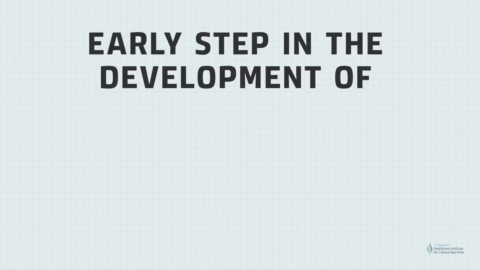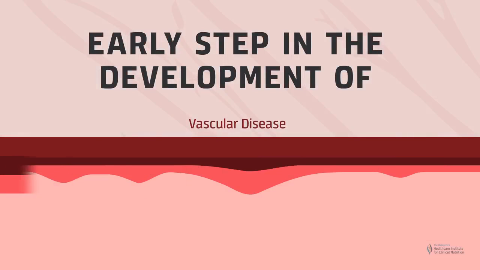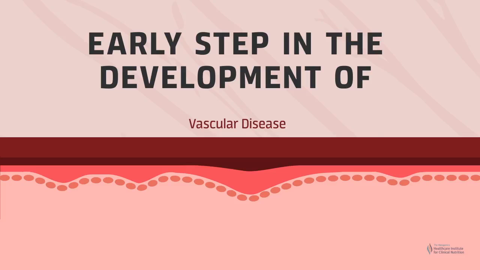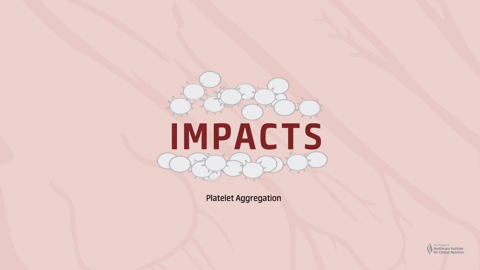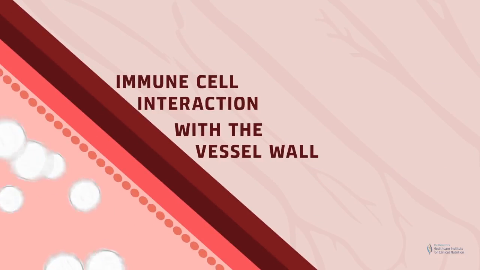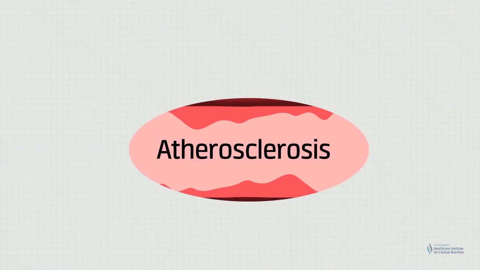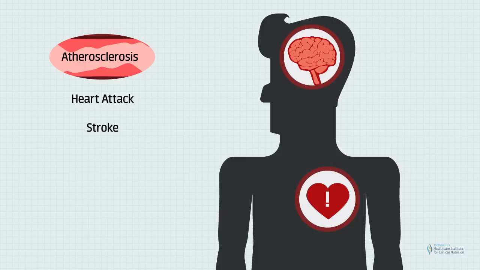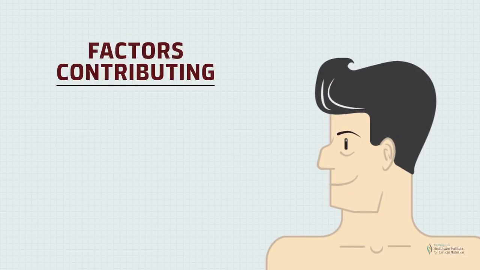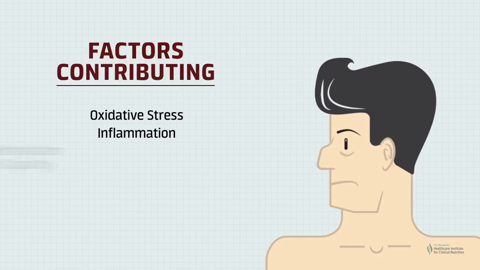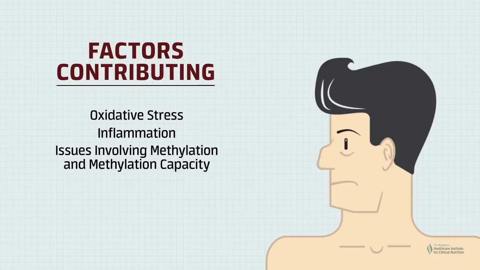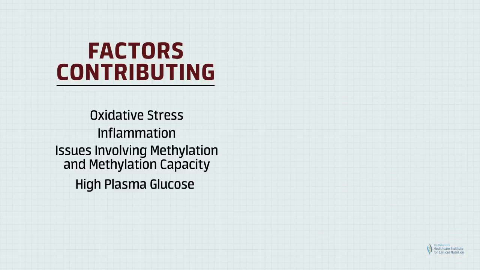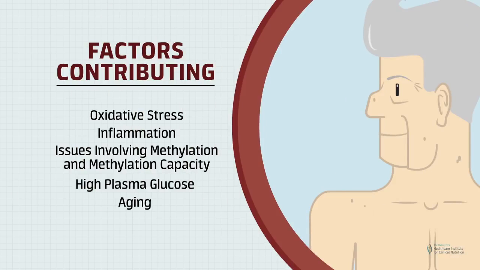Endothelial dysfunction is an early step in the development of vascular disease and decreases the suppleness of arteries, leading to increased blood pressure. Endothelial dysfunction impacts platelet aggregation and how immune cells interact with the vessel wall. It may also contribute to atherosclerosis and progression to heart attack and stroke. Factors contributing to endothelial dysfunction include oxidative stress, inflammation, issues related to methylation and methylation capacity, and high plasma glucose. Aging is also associated with endothelial dysfunction.